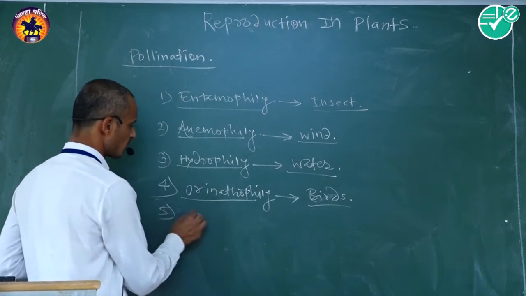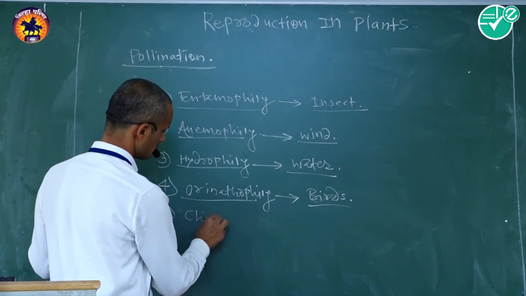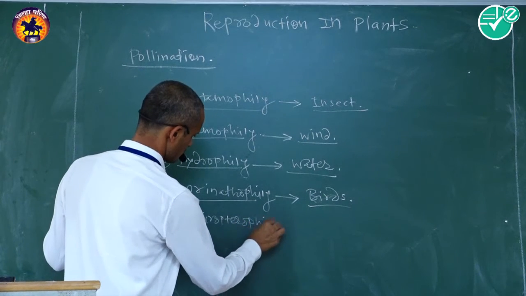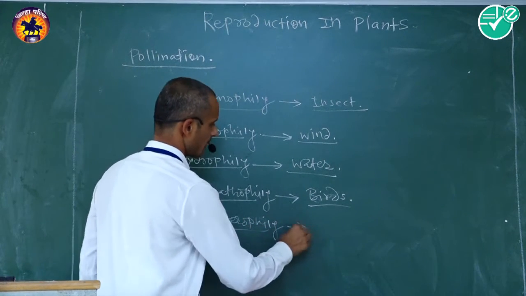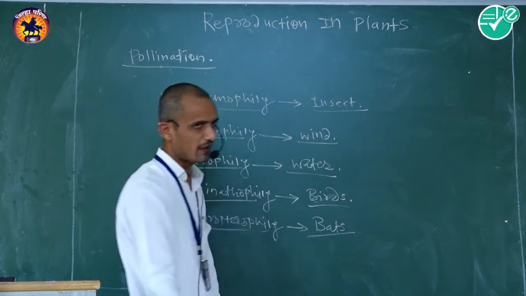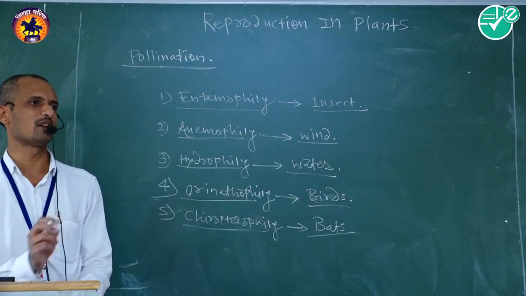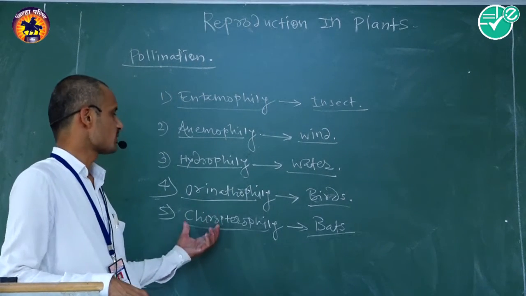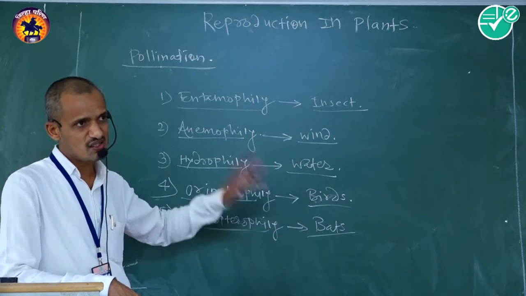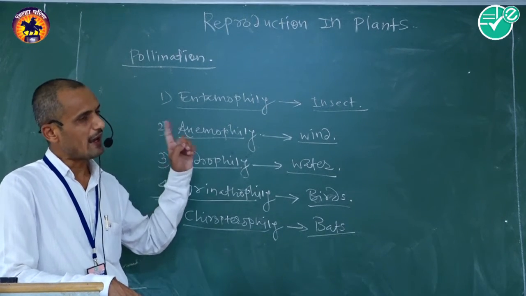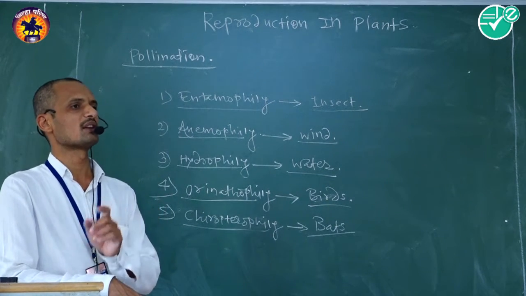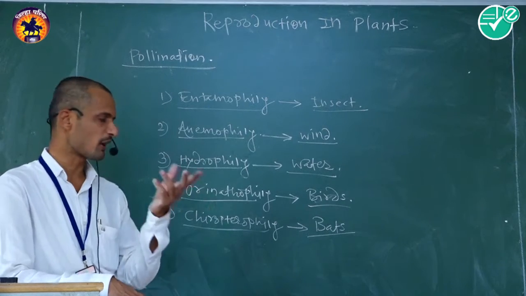Another type is called chiropteriophily. The pollinating agent, that is bats, is required for the completion of pollination, and that is called chiropteriophilous pollination. Bat, this biotic pollinating agent, is required to transport the pollen grain from anther to the respective stigma.